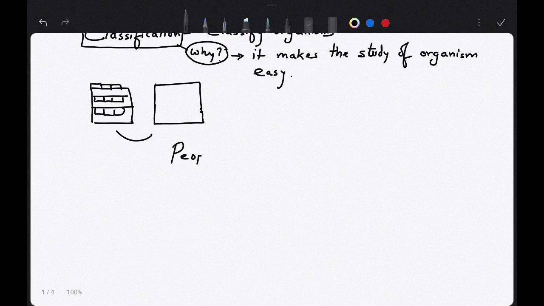People in early times classified things, or organisms, based on needs.